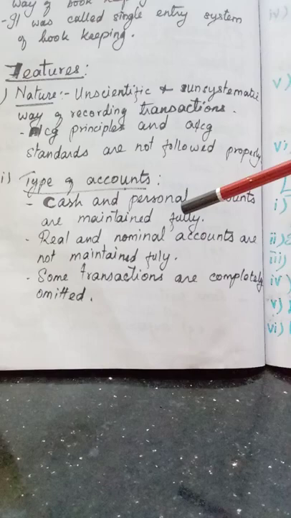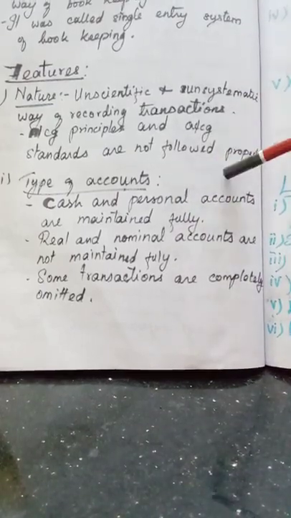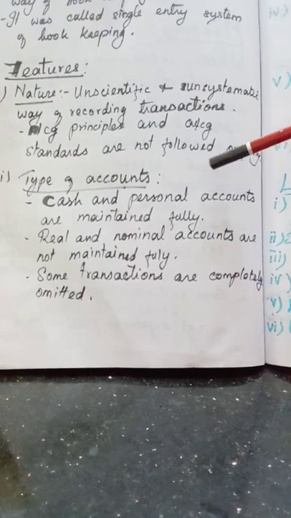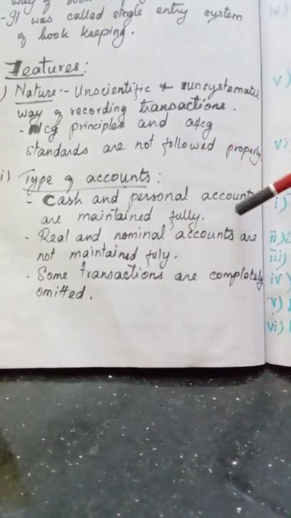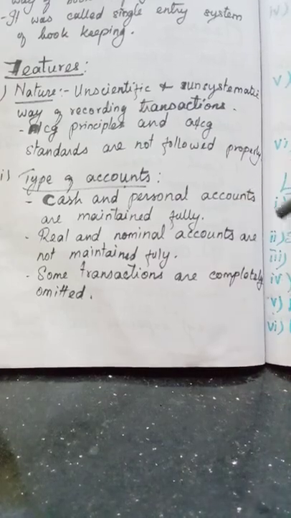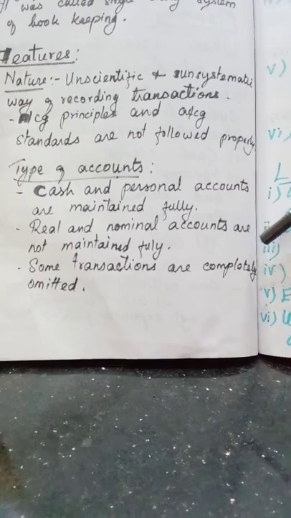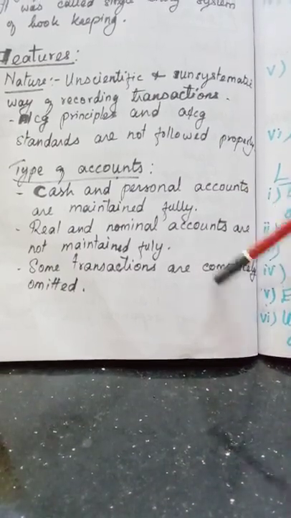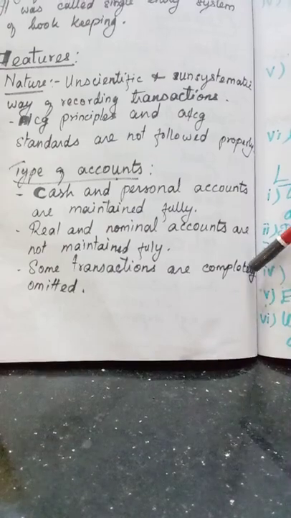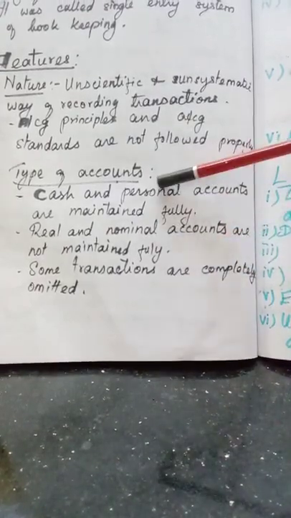Understood? The second point is types of accounts. From the beginning we are learning what types of accounts they maintain in the single entry system. First, cash and personal accounts are maintained fully, and some of the real accounts and some of the nominal accounts are maintained, but the other accounts are not maintained, and some transactions are completely omitted. When I was explaining the meaning, I explained this one, types of accounts.